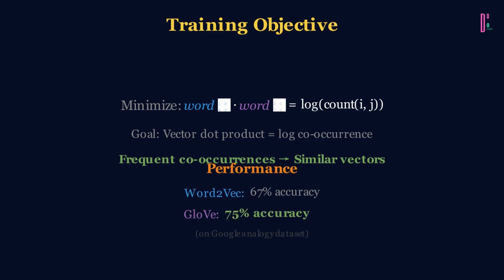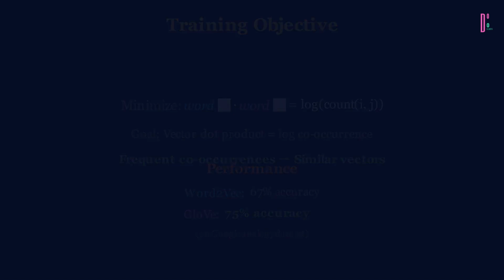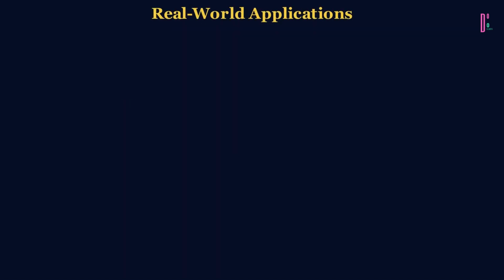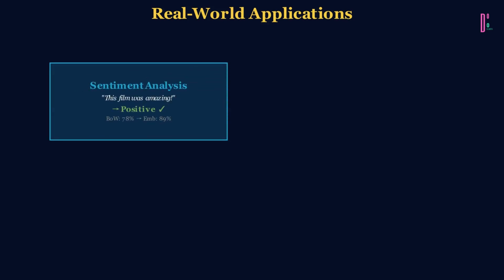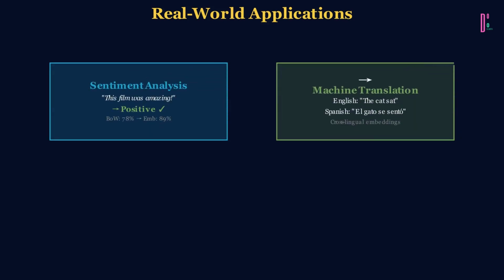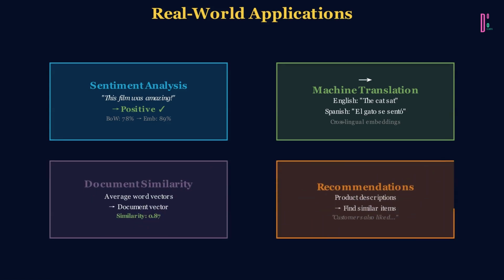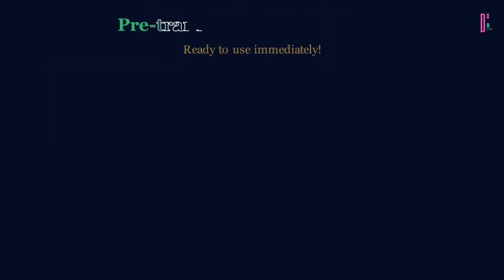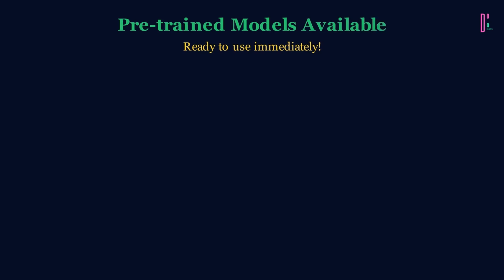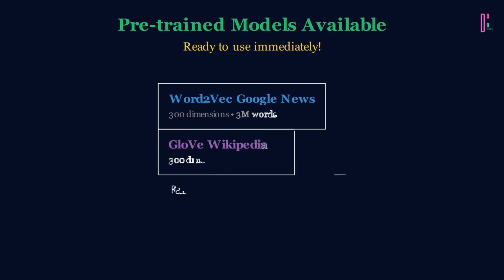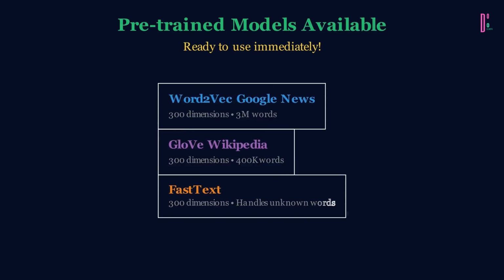Word embeddings transformed nearly every NLP task. Sentiment analysis saw huge accuracy boosts. Instead of just counting positive and negative words, models could understand that amazing and wonderful are similar. Machine translation improved dramatically because embeddings capture cross-lingual semantic relationships. Document similarity became more nuanced by averaging word vectors into document vectors. Recommendation systems could find similar products even if they used different words in their descriptions.